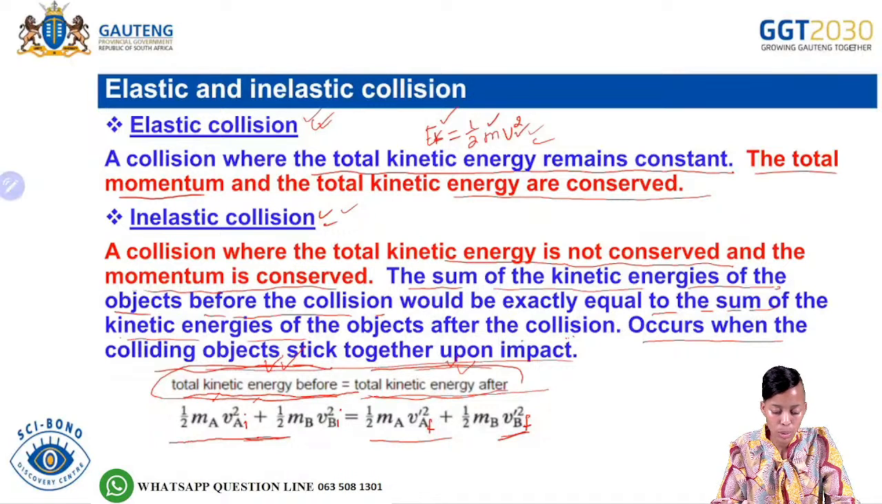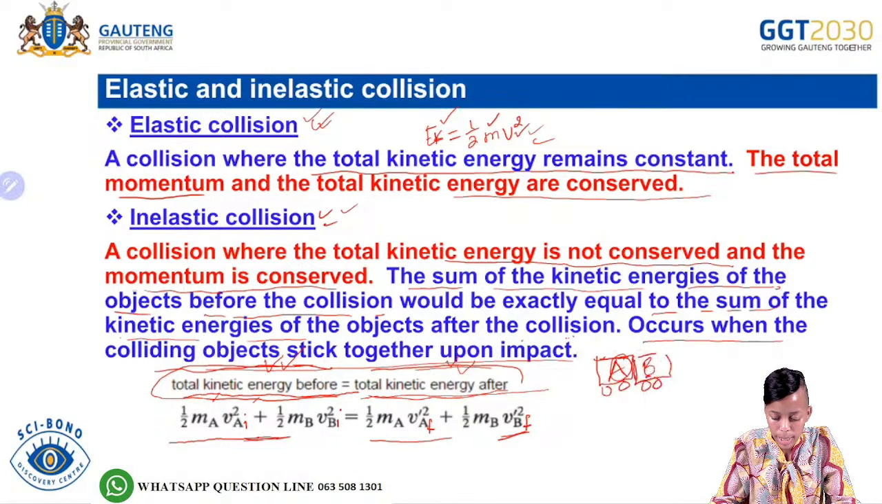So for an inelastic collision, as an example, after a collision the two objects would then stick together. So let's say we had object A, and we also had object B. After the collision, with an inelastic collision, the objects would then stick together.